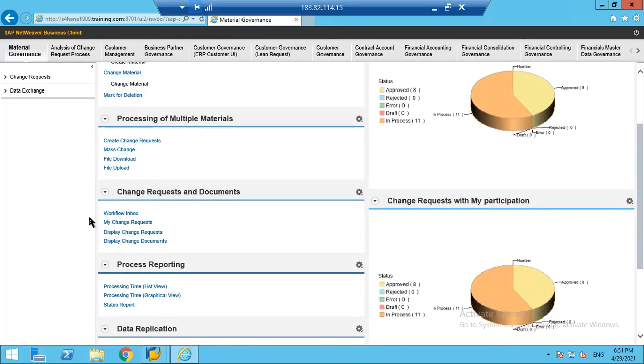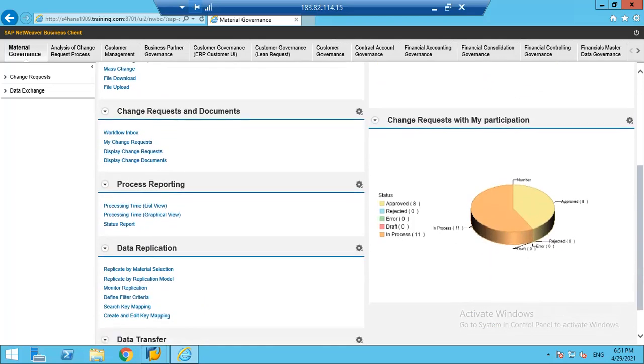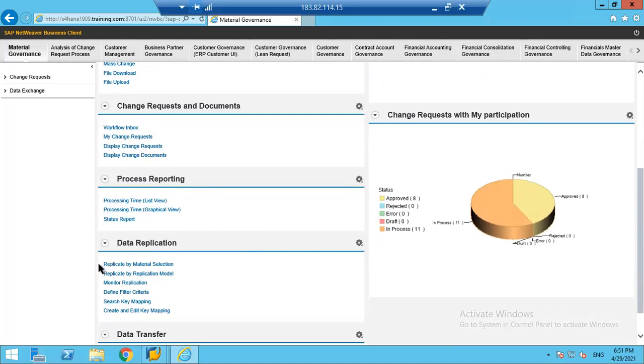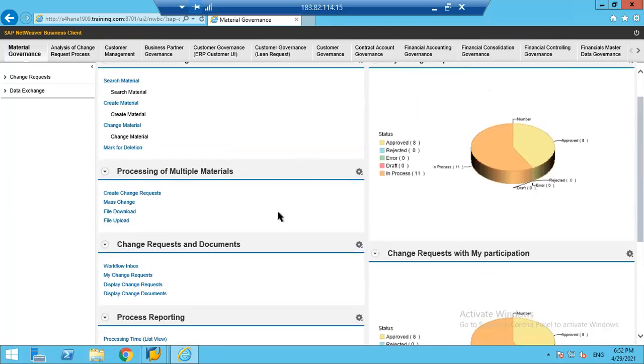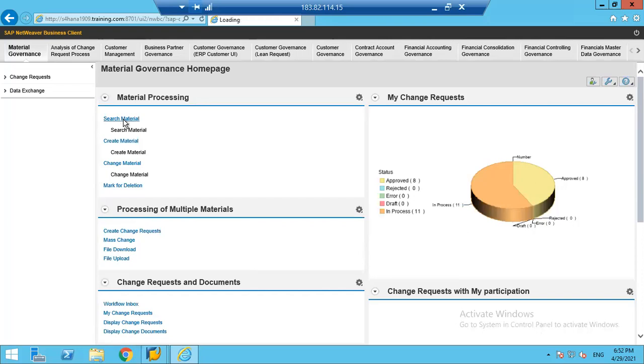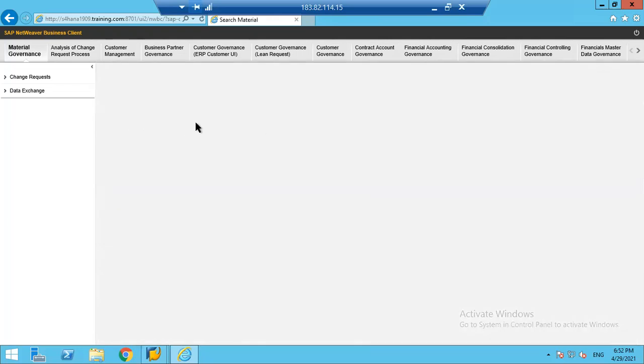And you can see all the various change requests created for the material governance. You can get the reportings, and you can replicate the data to the target systems. We had seen one scenario when we have multiple systems: once the data is governed in the MDG system, we need to send it to the target systems. That is called data replication. As well as we have something called data transfer to load the data from a file. Okay, now we'll quickly see one particular scenario.